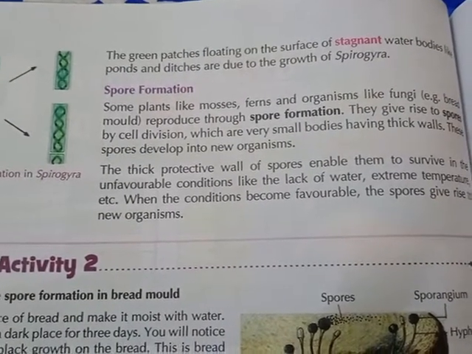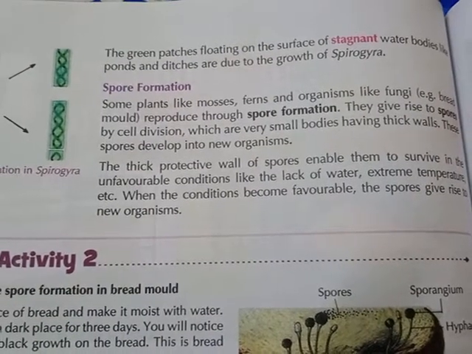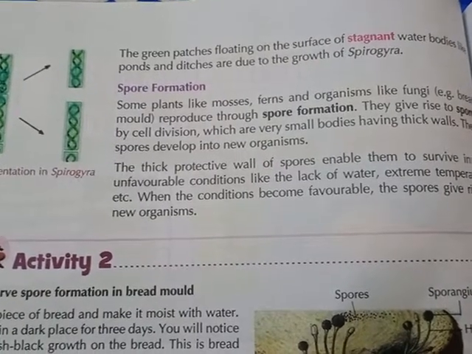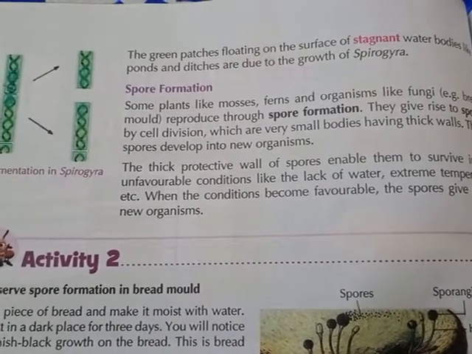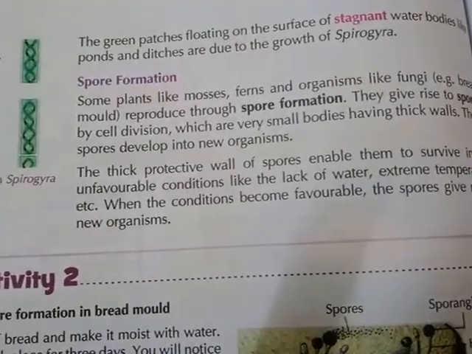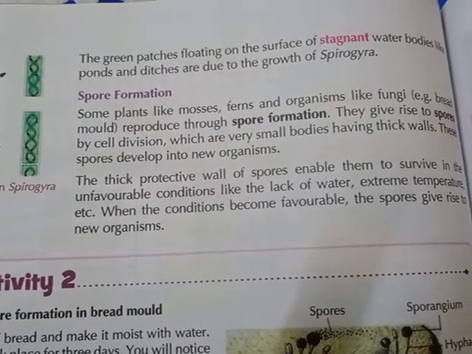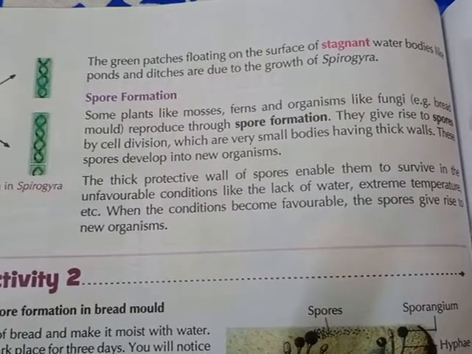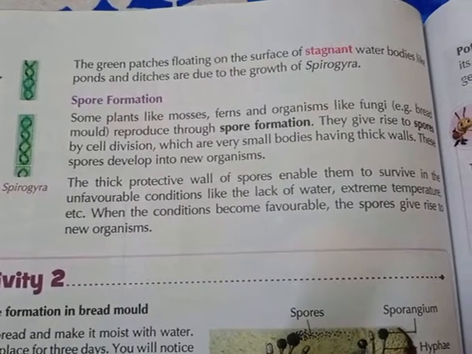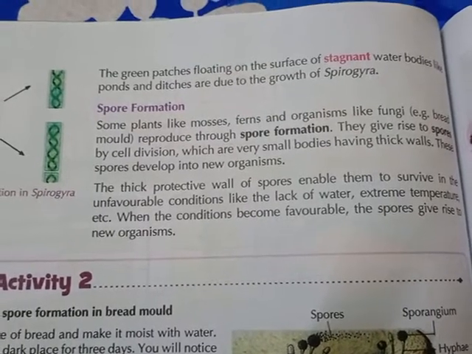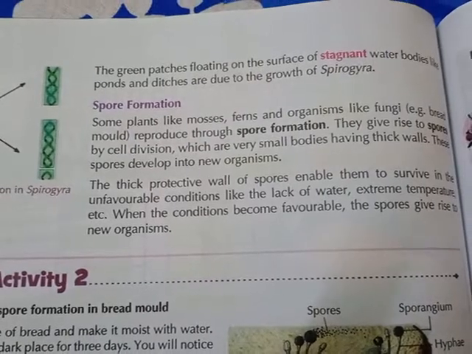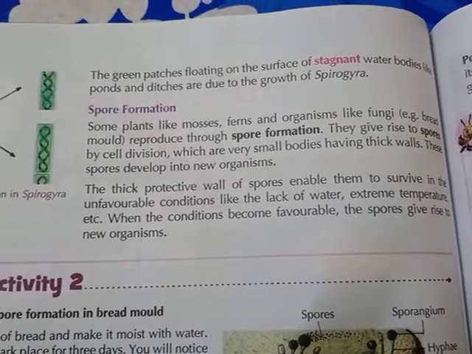A thick protective wall of spores enables them to survive in unfavorable conditions. That means conditions that are tough for these mosses and ferns, like lack of water, extreme temperature, etc. These are the unfavorable conditions. When the conditions become favorable, the spores give rise to new organisms.